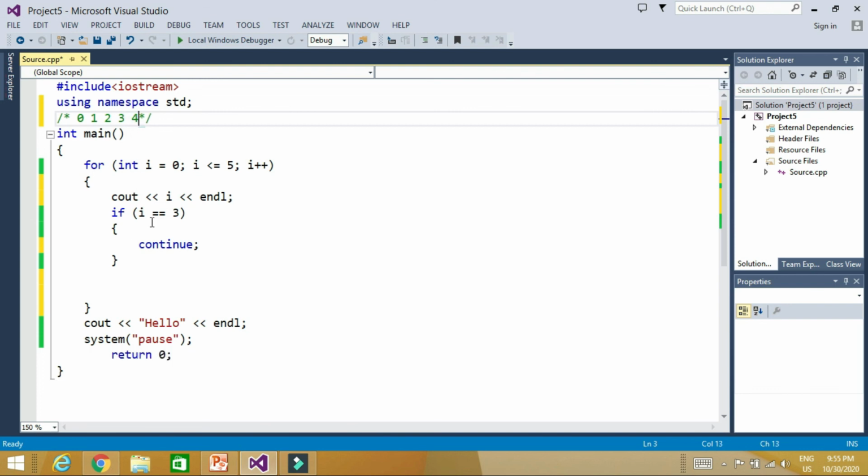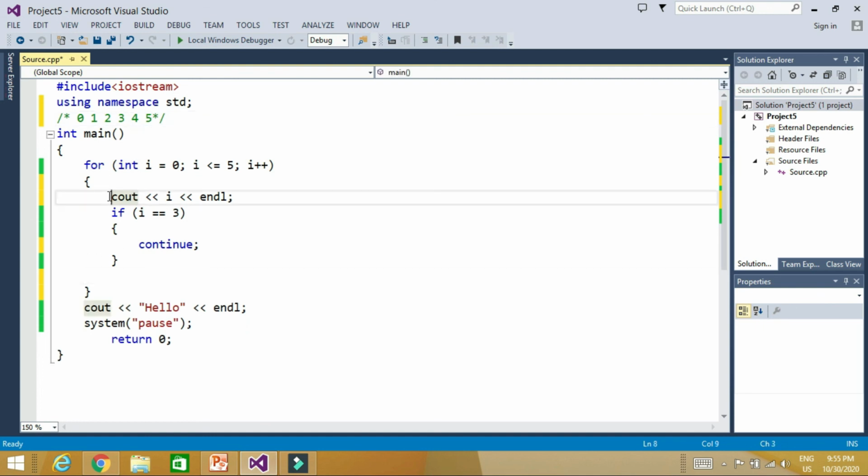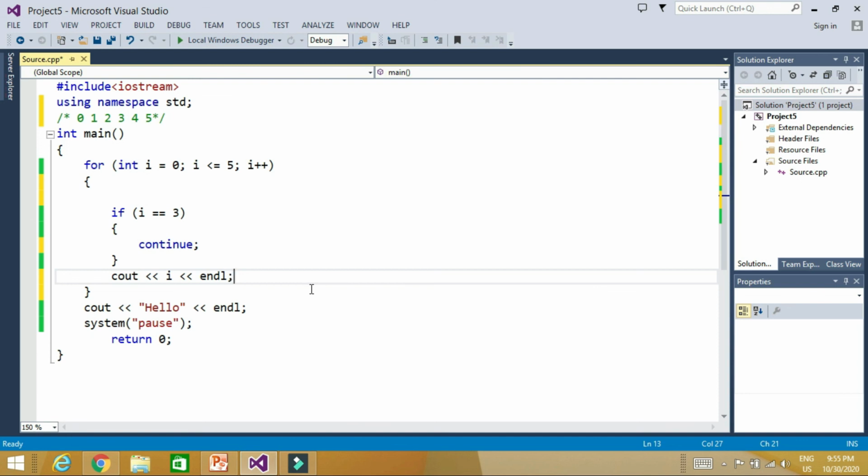So in this case, this will also give you 0, 1, 2, 3, 4, 5. If you print something before the continue, it won't affect your output. But if you are printing something after continue, it is going to affect your output. So continue is for when you want to skip particular numbers. For example, from 0 to 10, you want to skip some numbers. You can write if i is equal to 3 or i is equal to 7, so it will not print 3 and 7 and it will print all other numbers.